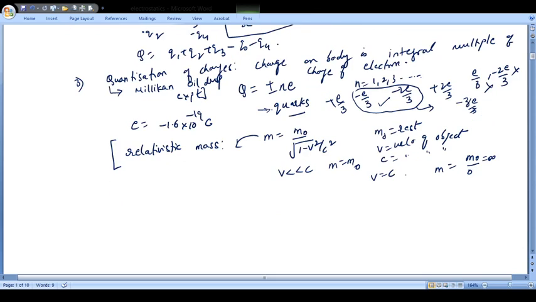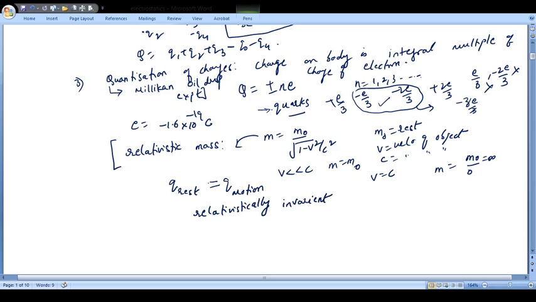So this is happening in mass, but when we talk of the charge, the charge at rest is the same as charge in motion. That is, it is relativistically invariant.